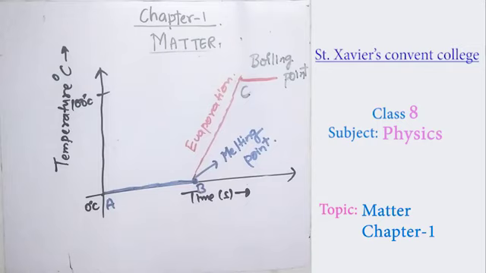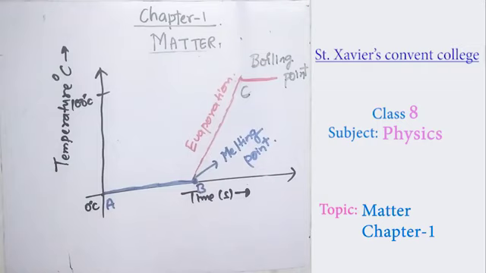When it reaches 100 degrees Celsius, it reaches the boiling point. Above 100 degrees Celsius, the water boils and a gaseous form takes place. This is the way the graph represents the change from ice at 0 degrees Celsius to its boiling point at 100 degrees Celsius.